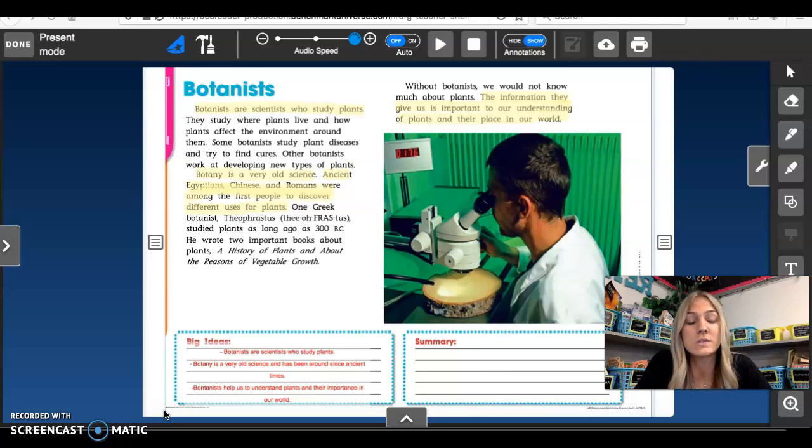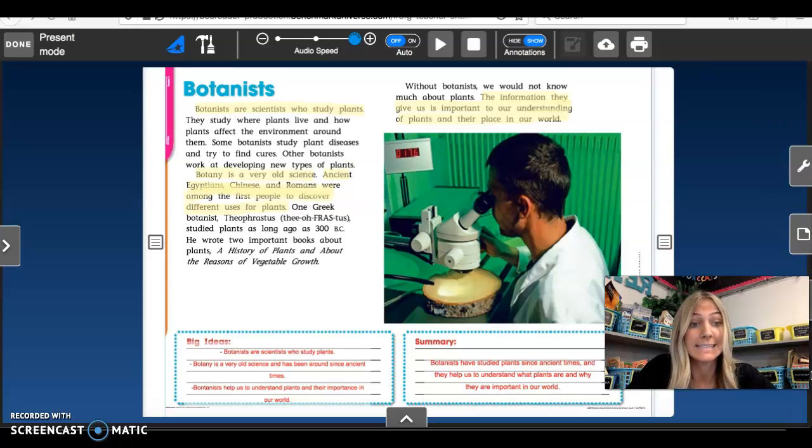Now, I'm going to use those big ideas to write a one-sentence summary. And I'm going to pretend that someone's asking me, what did you just read? What does a botanist do? What is this text about? So I'm going to write one sentence explaining what this text was about and what botanists are, and pretty much what I learned. And that's what my summary is going to be. It's just going to be one sentence. It's going to be simple, just explaining exactly what I just read.